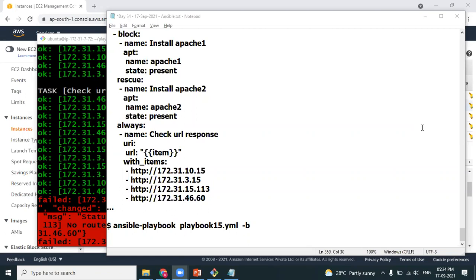I'm asking whether this error handling can work there. Yes, it works definitely. But here you have used the APT module. It works only for Ubuntu flavors. What I'm trying is, first in the block section, I want to mention the Yum repository, and in the rescue section, I want to mention APT. So in the Ubuntu node, APT will be executed, and in the Red Hat node, Yum will be executed. You are right. Is it possible? It is possible, definitely.